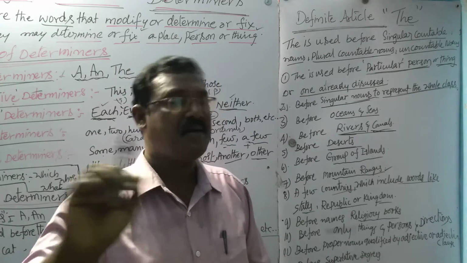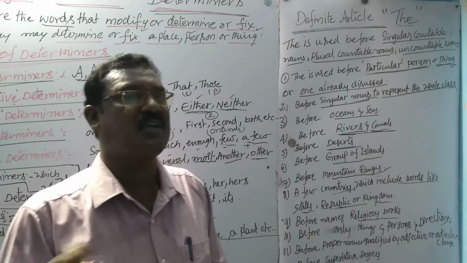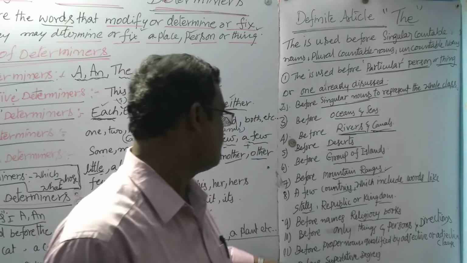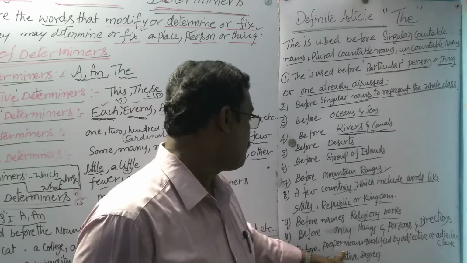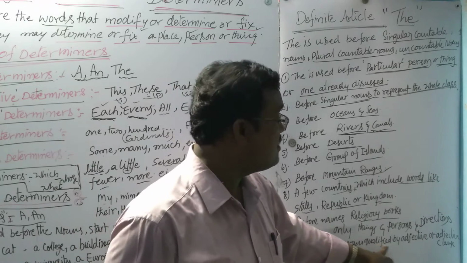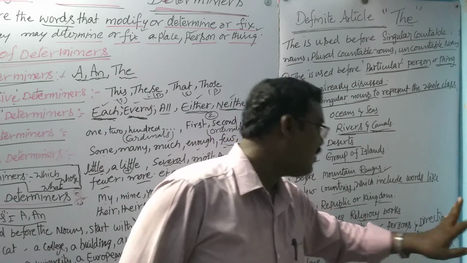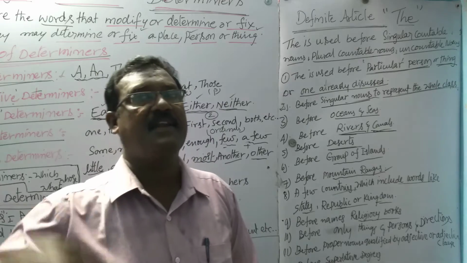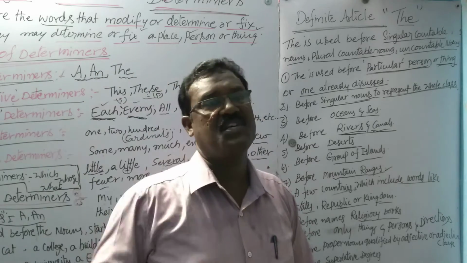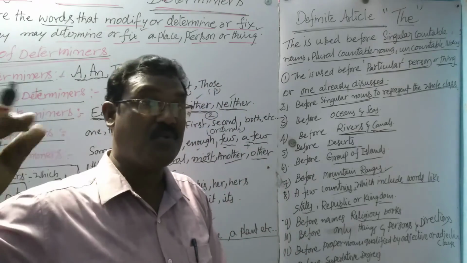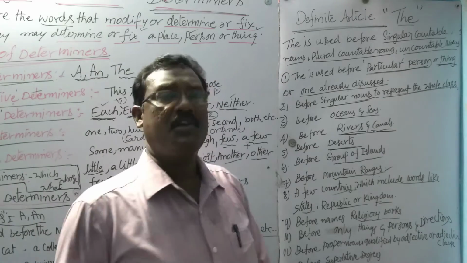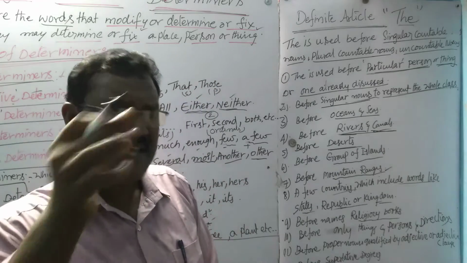That's why Mr. Rao, we can use "the" before a proper noun also. That's why, before proper nouns qualified by an adjective or adjective clause: the great Ashoka, the eminent Shakespeare, the Mr. Rao whom we met yesterday is my friend. "Whom we met yesterday" is an adjective clause.